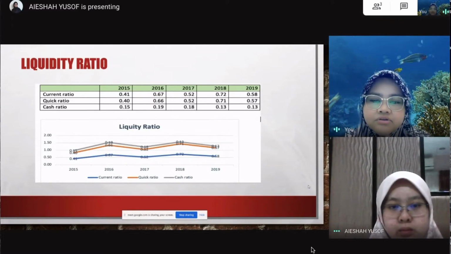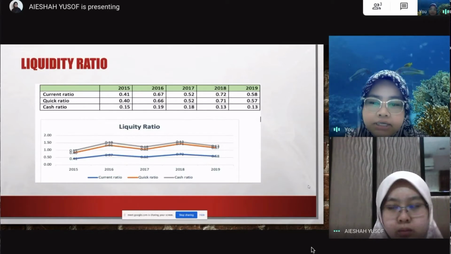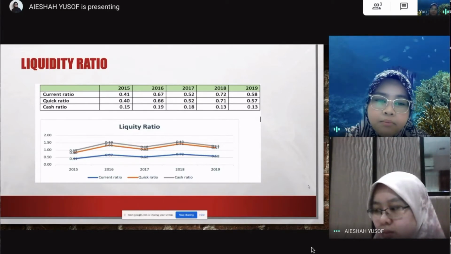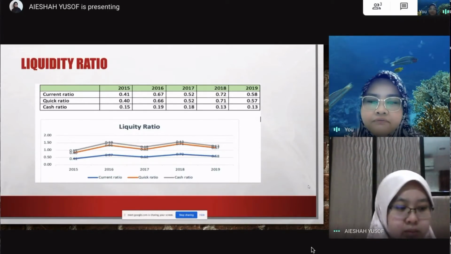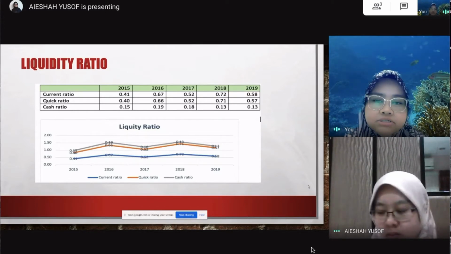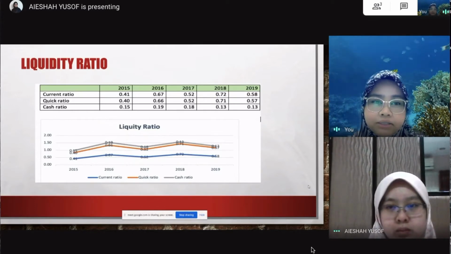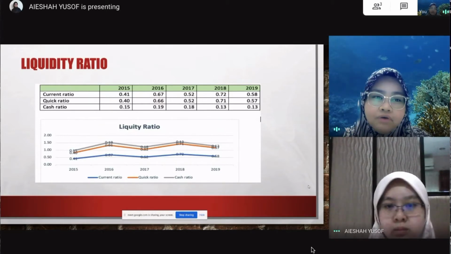In 2019, we can see that not only Air Asia X faced the issue, but mostly the industry that is involved in tourism. Tourism got affected after COVID-19 blew out, not only in Asia but also worldwide.